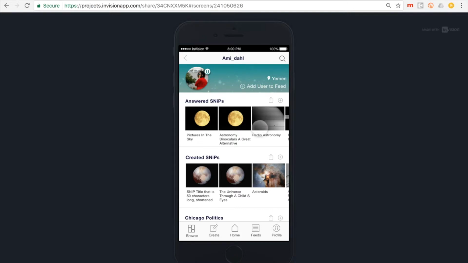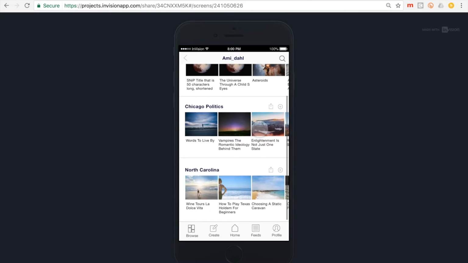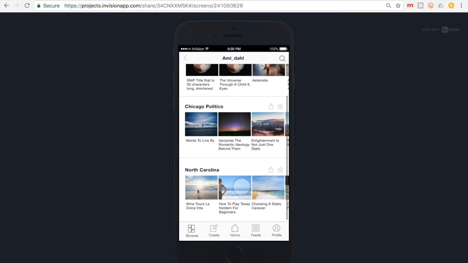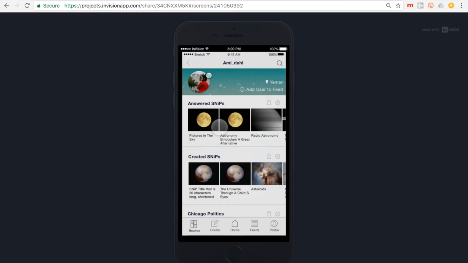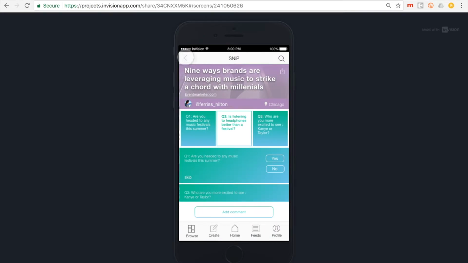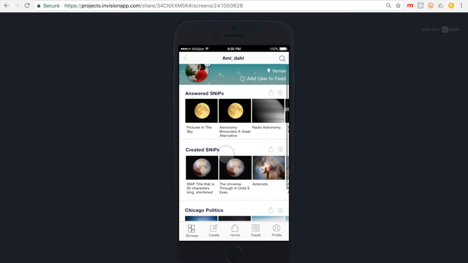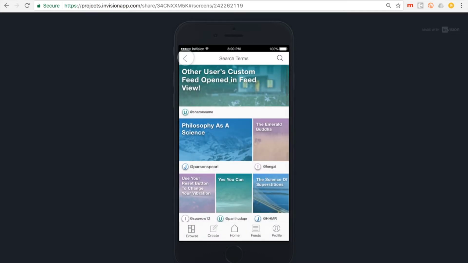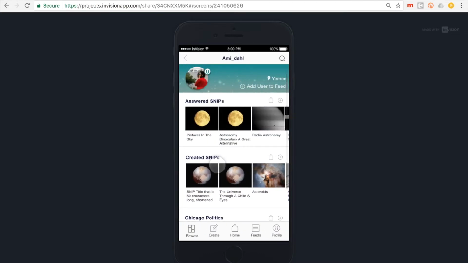OdeonHub is a little like Spotify for news. We can see what this user has interacted with, created, and custom feeds they produced. But we don't have the ability to message the user or ask them to join a group. This ensures that the user can comfortably contribute and that the focus is always on the content, the summary, and the questions being asked.